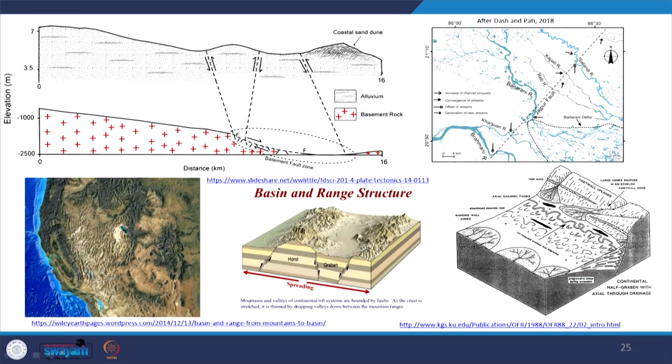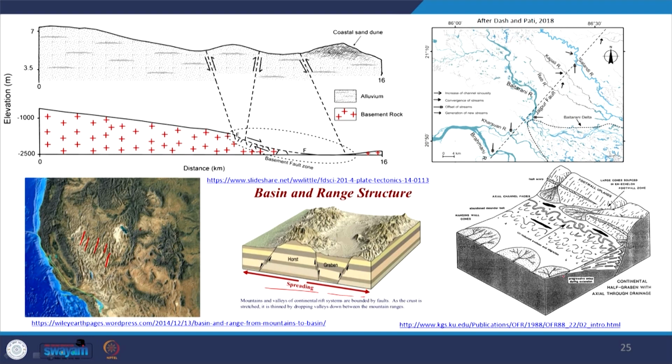So, now another example is here, on a global scale, how these structures affect geomorphology. For example, if you take the Basin and Range Province of USA, here you see a number of ridges and valleys. This is due to extension. So, we are creating horsts and grabens, hundreds of horsts and grabens, that means ridge, valley, like this. So, we will get a parallel drainage system.